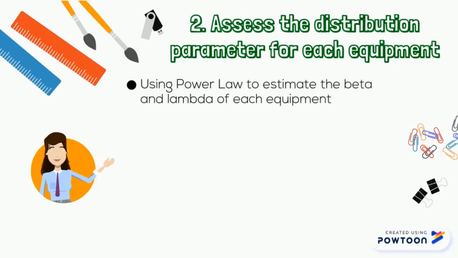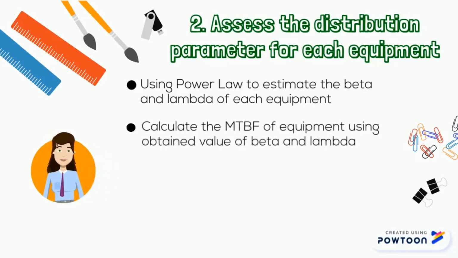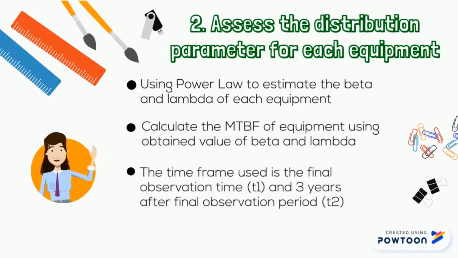The second methodology is to assess the distribution parameter for each equipment. Power law are used to estimate the beta and lambda of each equipment. The NTBF of equipment used to obtain value of beta and lambda. The time frame used in this experiment is final observation time and 3 years after final observation time.